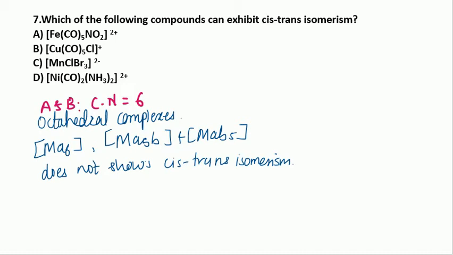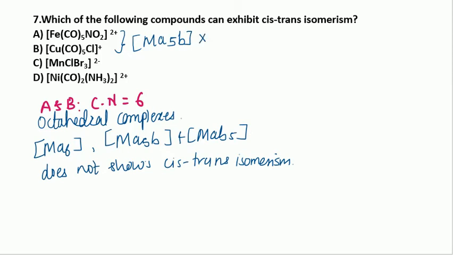And if we talk about A and B, these both are of the type Ma5B. So these two compounds do not exhibit cis-trans isomerism.